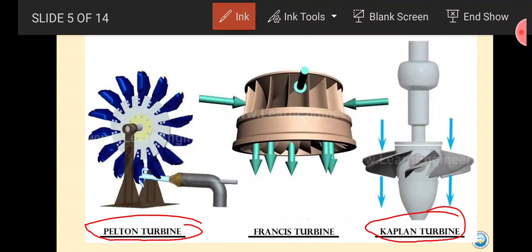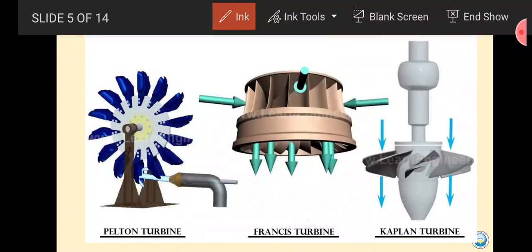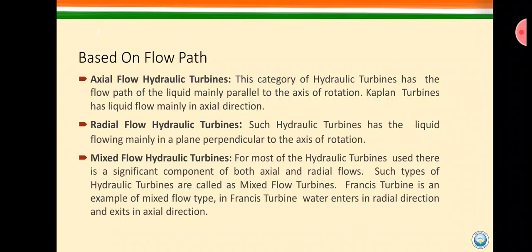And the third category, which is of Francis turbine, is called a mixed flow turbine, in which the water is entering radially and leaving axially. So I think you will get the point of what I am trying to say. These three types of classification are on the basis of flow path, or you can simply say the classification is based on the direction of flow of water. On the basis of flow path we will classify into three categories: axial flow, radial flow, and mixed flow hydraulic turbine.